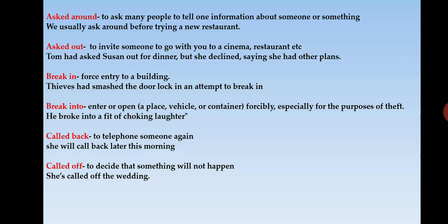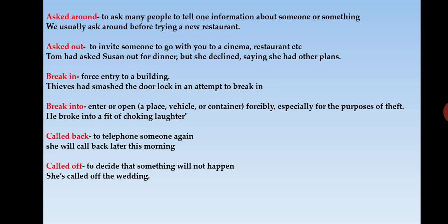So you understood the differences between ask around and ask out. Ask around and ask out both have the same verb, but the adverbs added along with the verbs are different. That is why they have different connotations. Now let us go to the next set of phrasal verbs, that is break in and break into.